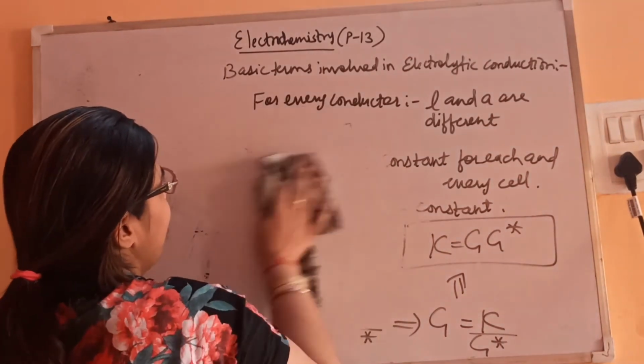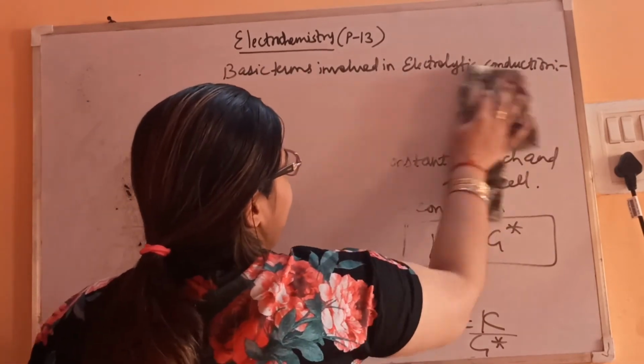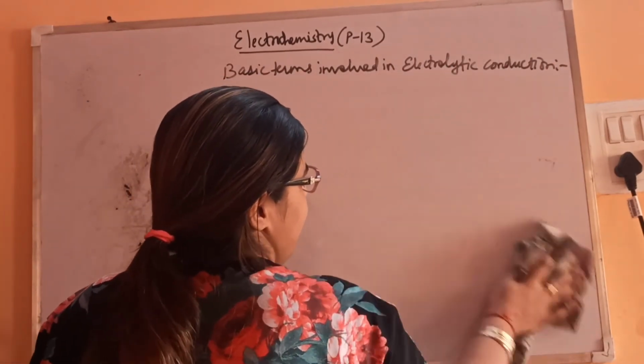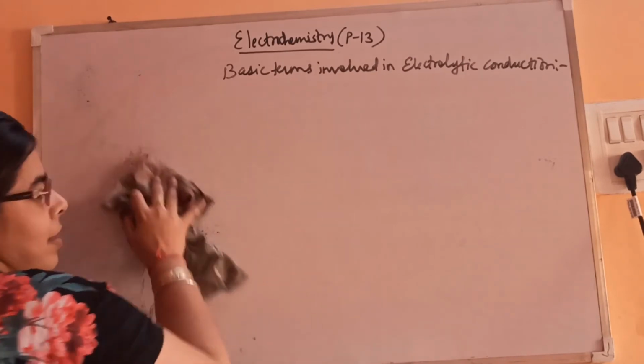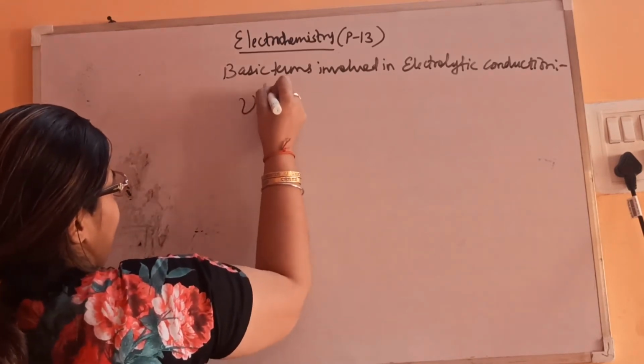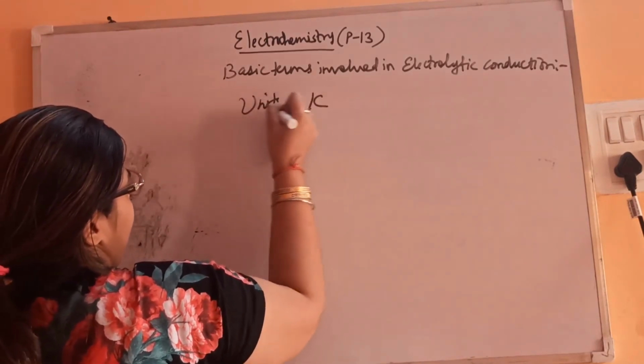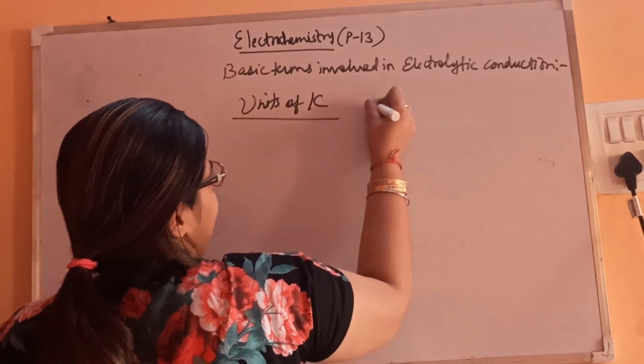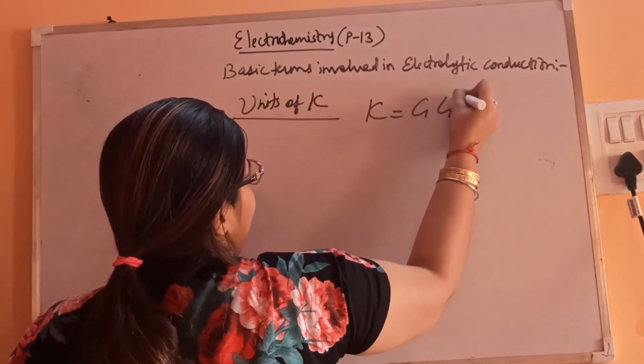So let's see the next term, molar conductivity. This is the last term, but we have not seen the units of kappa. Let's see the units of kappa. Kappa is the product of G and G star.